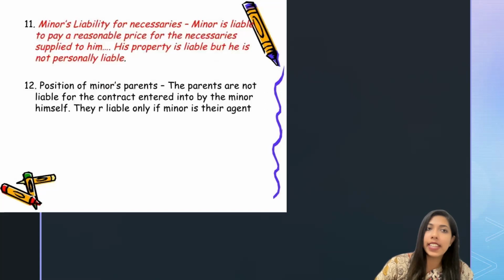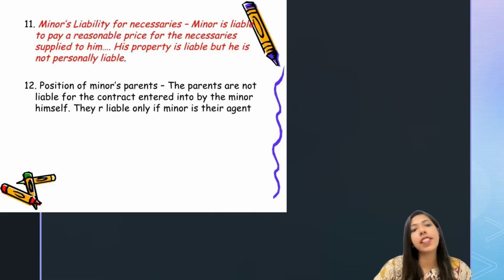And the next point is the minor's liability for necessary supply. Under quasi-contract, under section 68, we have learned about necessary supply, and it says that under this purview, the minor is liable to pay a reasonable price for the necessary supply to him, but his property is liable, but he is not at all personally liable under this particular concept of quasi-contract.